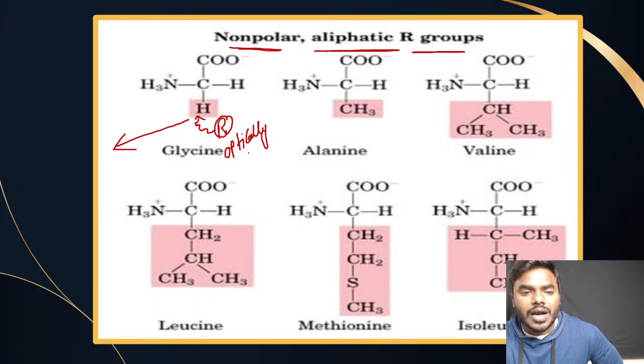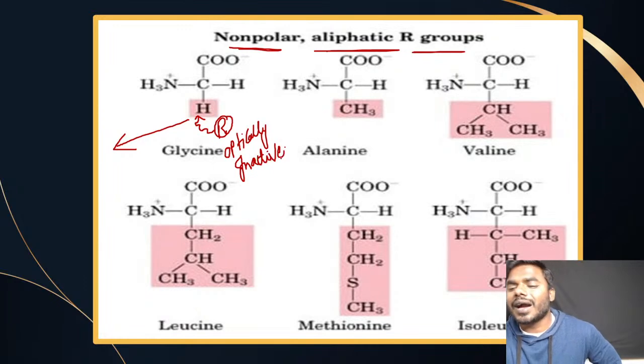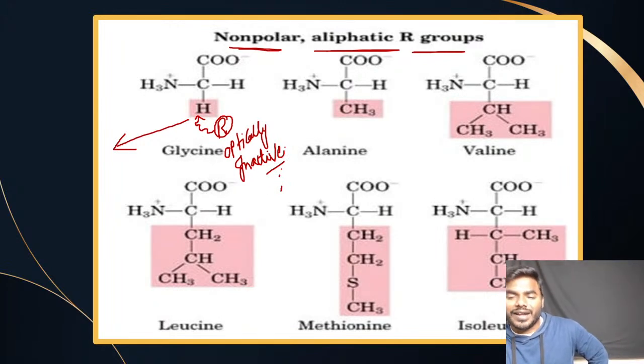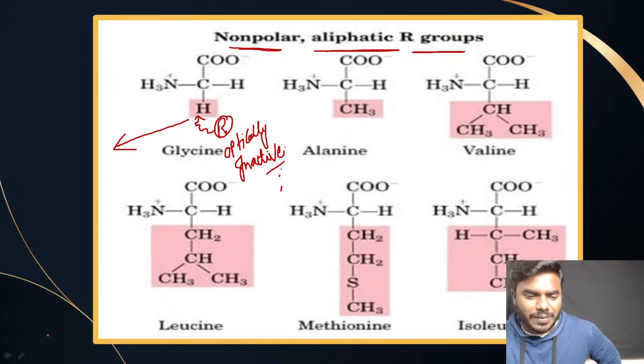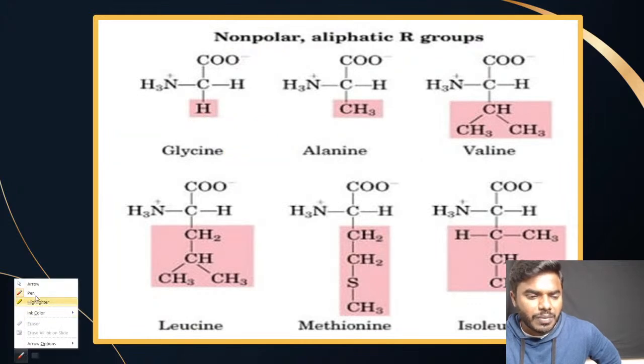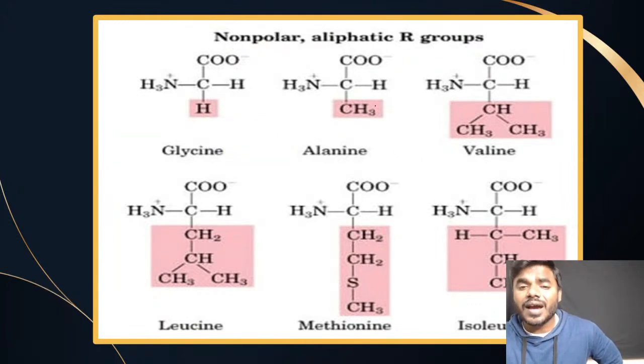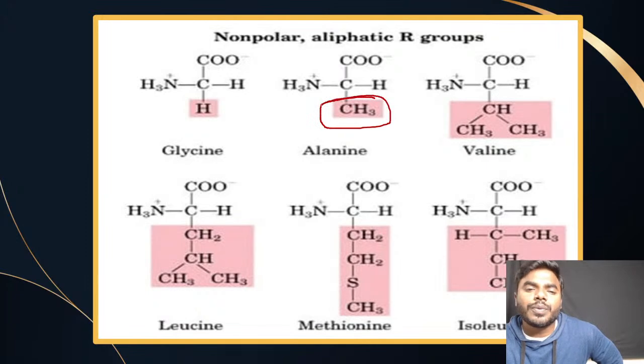glycine is the only amino acid which is optically inactive because it does not have a chiral carbon. So it cannot rotate the plane polarized light in any direction. It can't rotate in the right hand direction. It can't rotate in the left hand direction also. Friends, now you only try to understand. Please remember in this particular short method, alanine. Alanine contains what group? You can see, right?